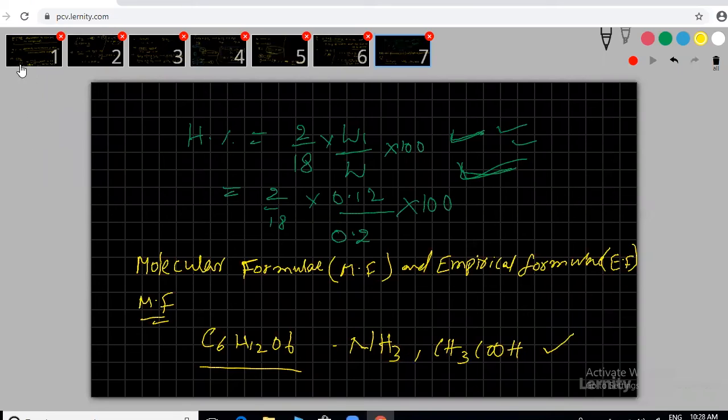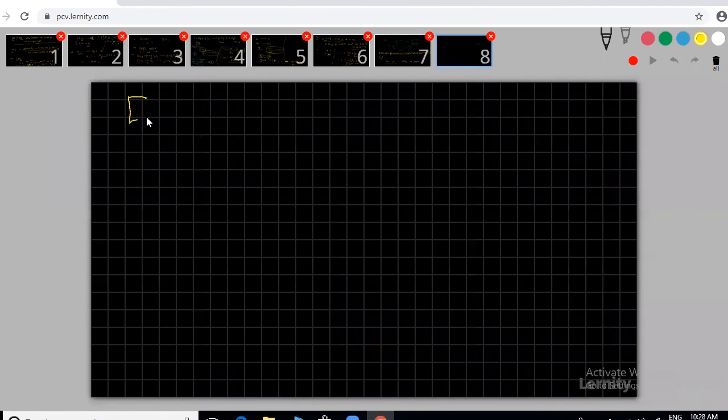Next heading, empirical formula, EF. Or you can write molecular formula, whatever molecules you know, anything you can write, sir, your own. Any molecule you can write. Now write empirical formula. Note down the definition, only one line. Please note it down from the start. Don't say sir again, I missed it. We can repeat. Only one line.